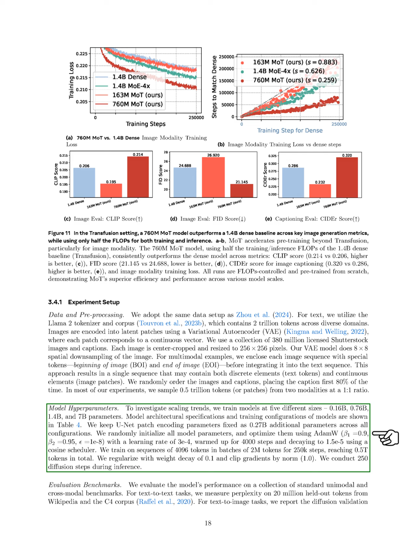We evaluate the photorealism of these images using the zero-shot Frechet inception distance, FID, and their alignment with prompts using the CLIP score. Additionally, we measure the model's ability to generate image captions by reporting CIDEr scores on the Karpathy test split of MS-COCO. In the transfusion setting, we find that the mixture of transformers, MoT, architecture significantly speeds up pre-training for the image modality at the 7 billion parameter scale.